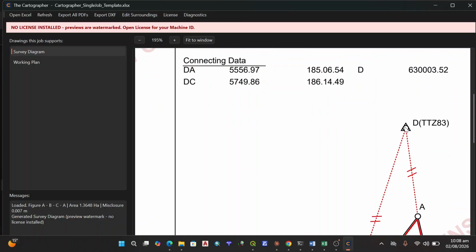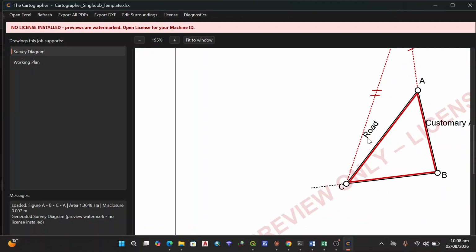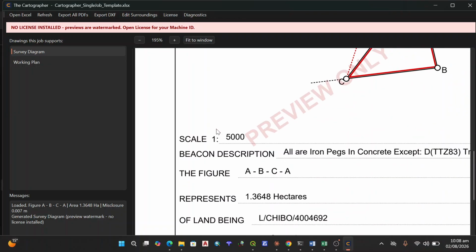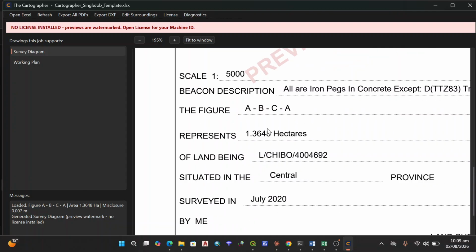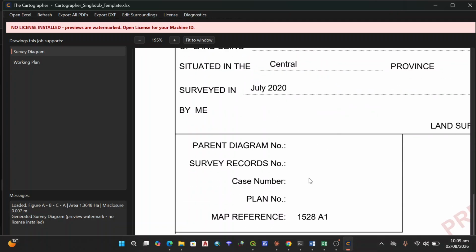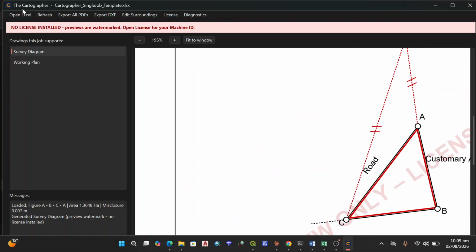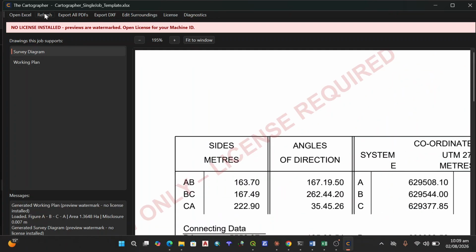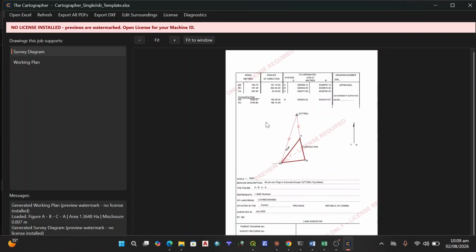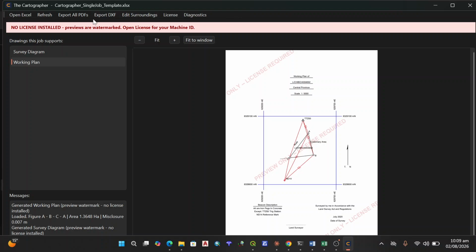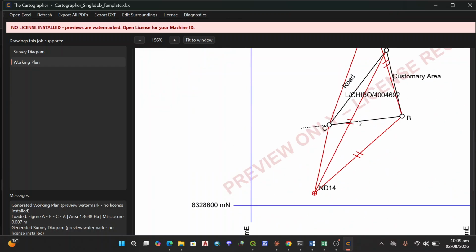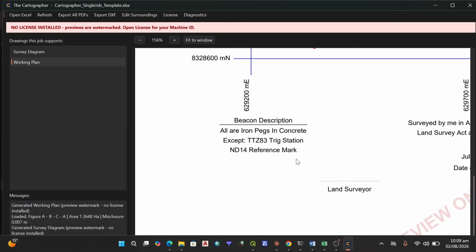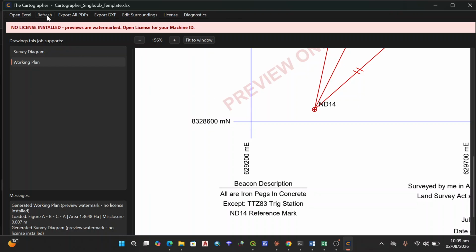And then it will put the symbols that are needed and the sides where it shows everything to be there. The scale will be there. You also get the area, and if you input all these, you get them there. And then what you also have is the working plan. See how the working plan sits? It will show you how the properties were connected, and you put all the good symbologies there and actually put in the description.